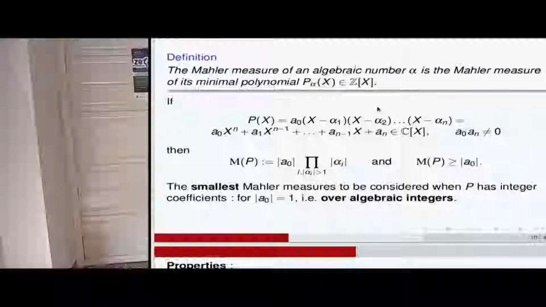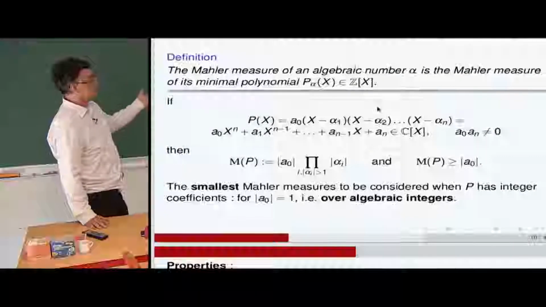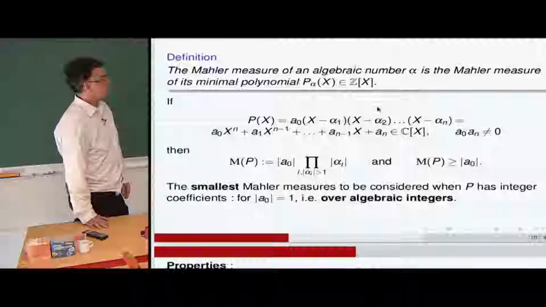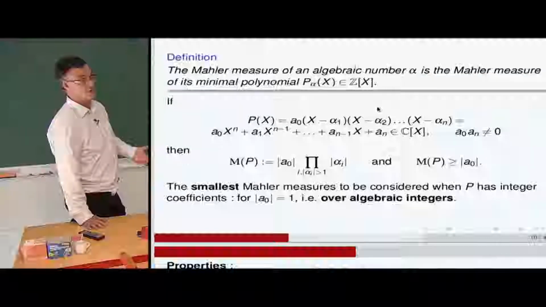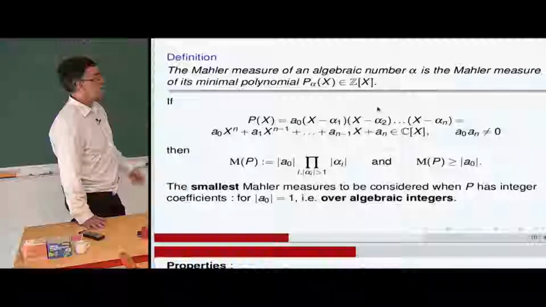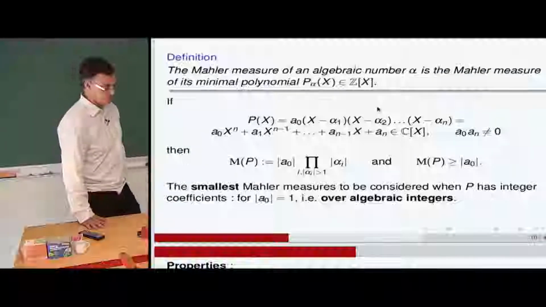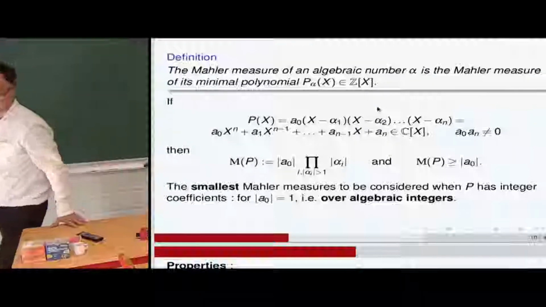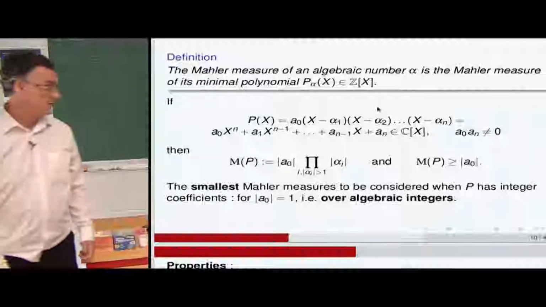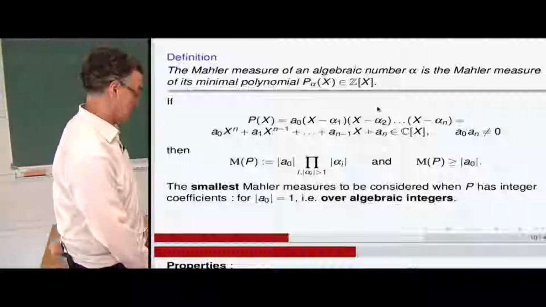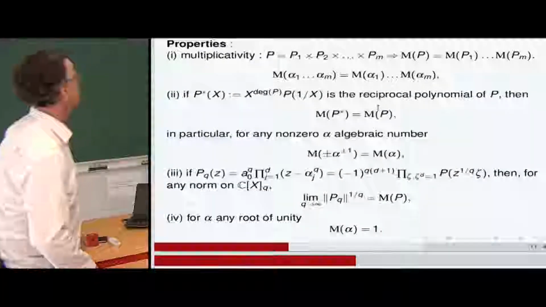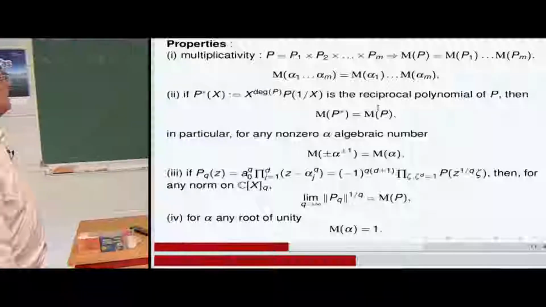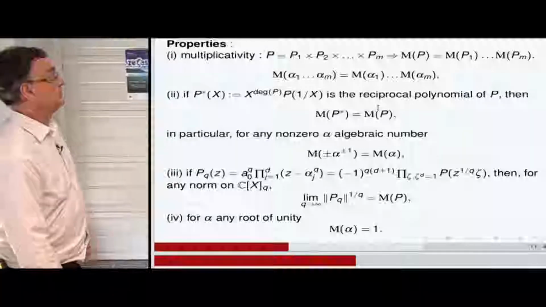And the problem of minoration of the Mahler measure, in the problem of Lehmer, concerns algebraic numbers which have a dominant coefficient equal to plus 1, that is to say algebraic integers. So we will restrict the problem of minoration to sub-collections of algebraic integers. And we will see that in a moment.